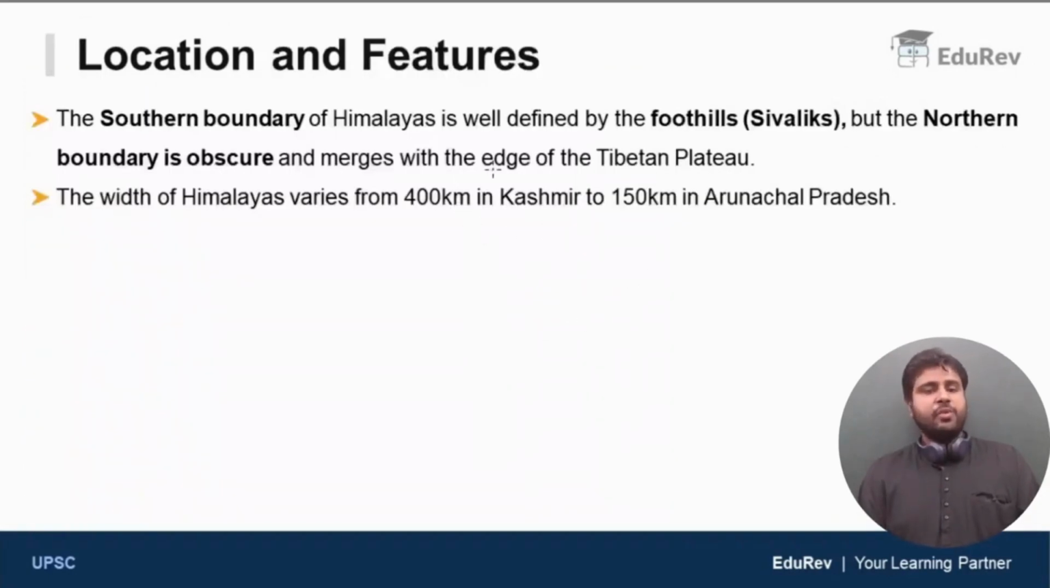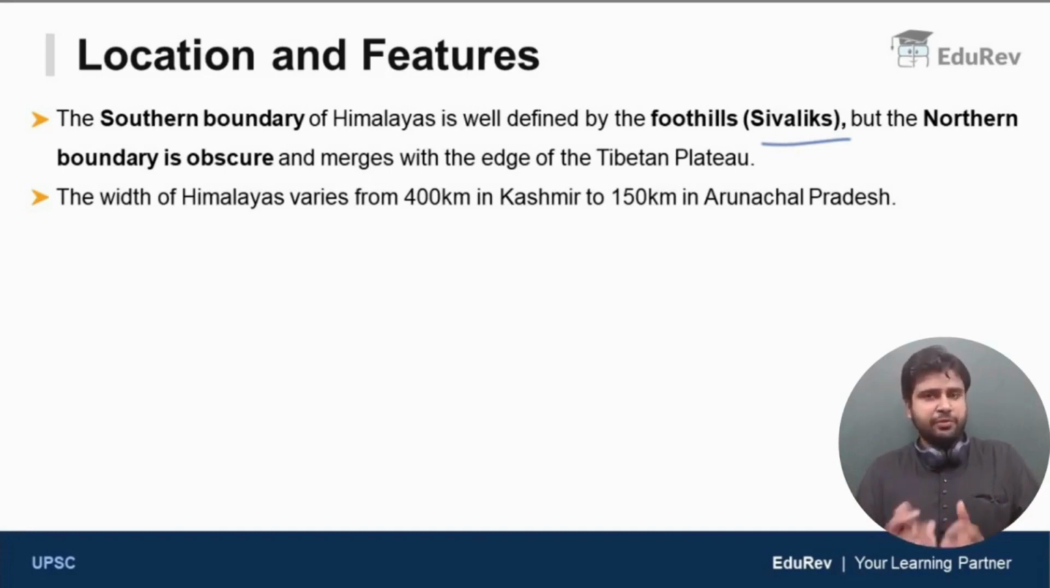Now, this point is very, very important. The southern boundary of the Himalayas is well defined by the foothills. We call these foothills the Shivaliks. But the northern boundary is obscure. It means it is not clearly defined, and it merges with the edge of the Tibetan plateau.